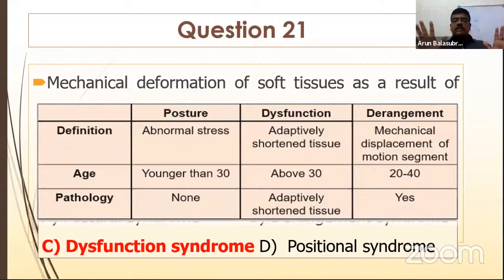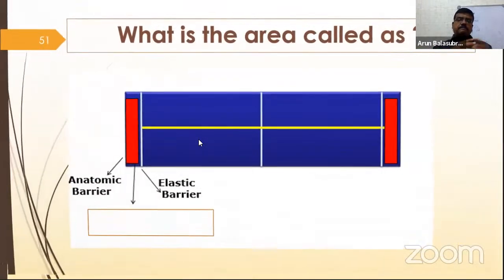Right. So always remember when you speak about McKenzie, we have three syndromes only: postural syndrome, dysfunction syndrome, and derangement syndrome. Postural is just a postural problem. Dysfunction is when a longer duration of postural pain may result in dysfunction, right? So I'm keeping the posture for 6 years, I'm working as a computer operator, and that causes pain, which is a dysfunction syndrome. Derangement syndrome is very simple: IVDP, intervertebral disc prolapse, is called derangement syndrome. Every syndrome has a different set of exercises, but very easy to learn compared to other manual therapy. McKenzie is comparatively easy to learn.